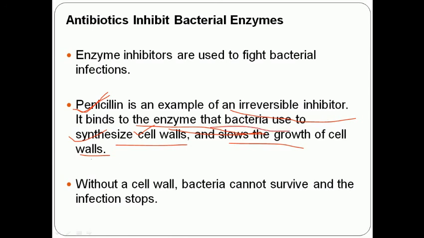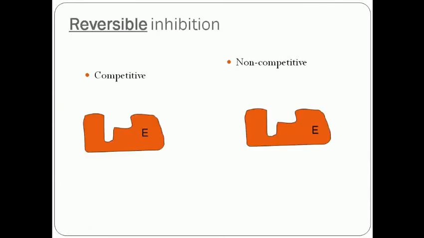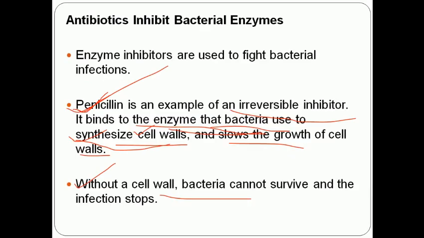So penicillin just affects the cell wall of bacteria and alters the enzyme activity that synthesizes it, and without a cell wall bacteria cannot survive. The basic structure of bacteria is a thick cell wall, then a plasma membrane, and a cytosol in which they have a nucleus. Without the cell wall they are unable to survive, and because penicillin slows down the growth of the cell wall, bacterial growth becomes slow and ultimately they are not able to survive.